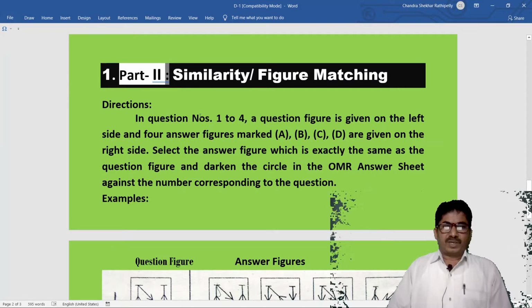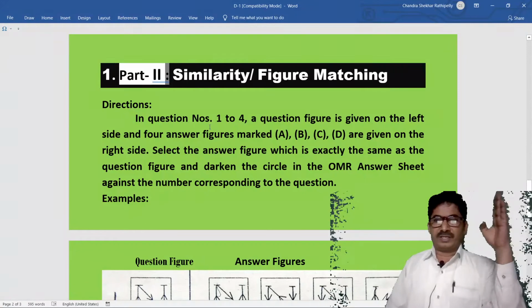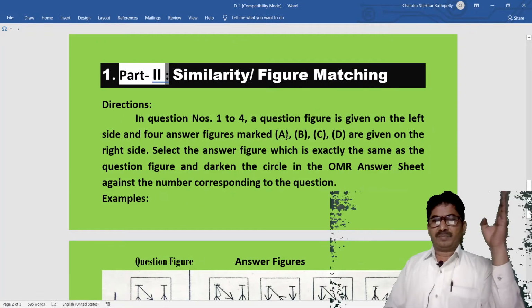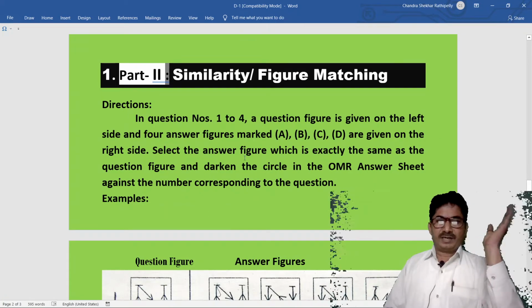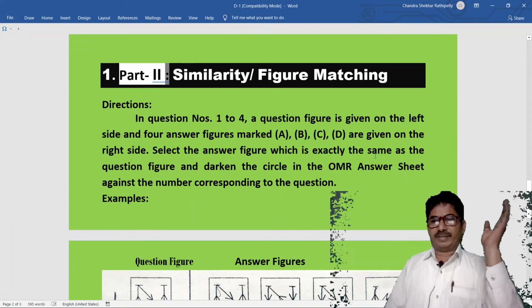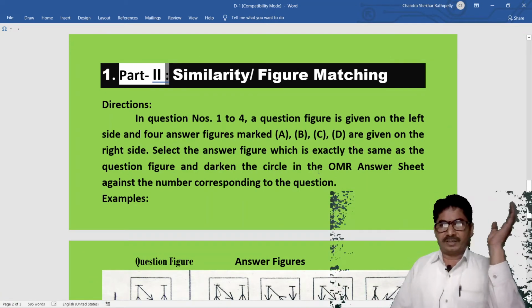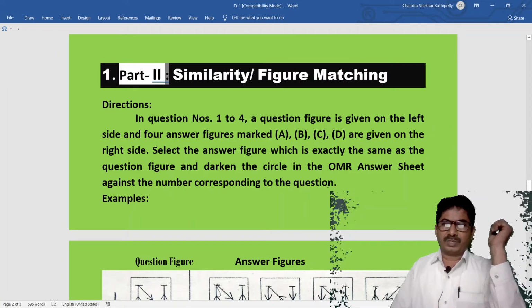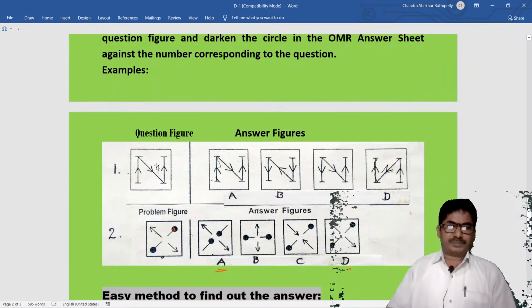Directions. In question numbers 1 to 4, a question figure is given on the left side and 4 answer figures marked A, B, C, D are given on the right side. Select the answer figure which is exactly the same as the question figure and darken the circle in the OMR answer sheet against the number corresponding to the question. Let us see a few examples.